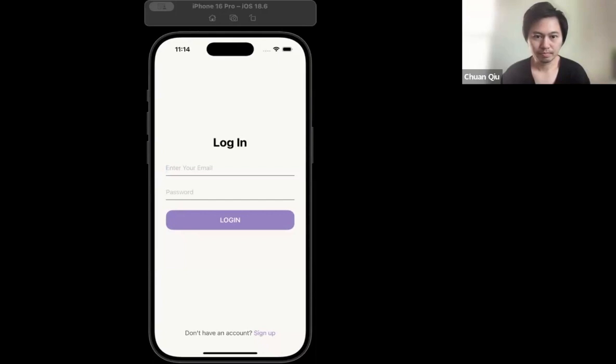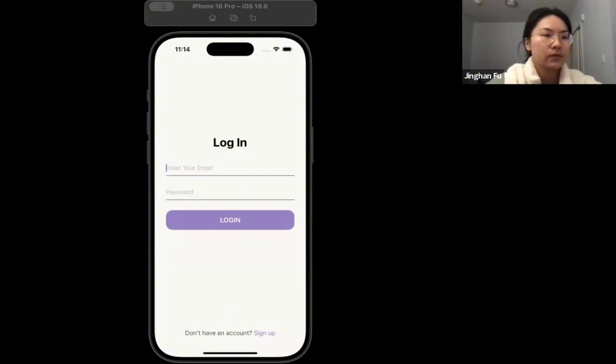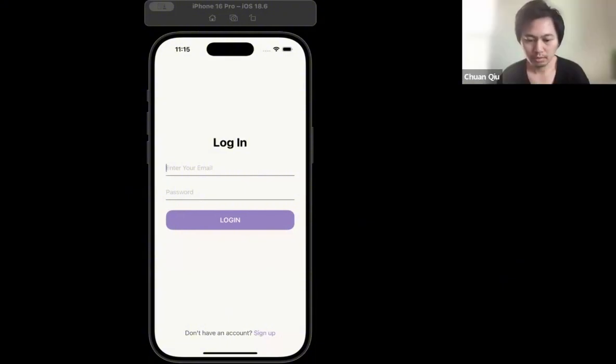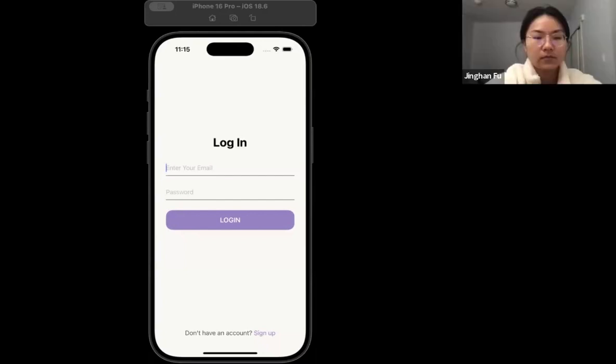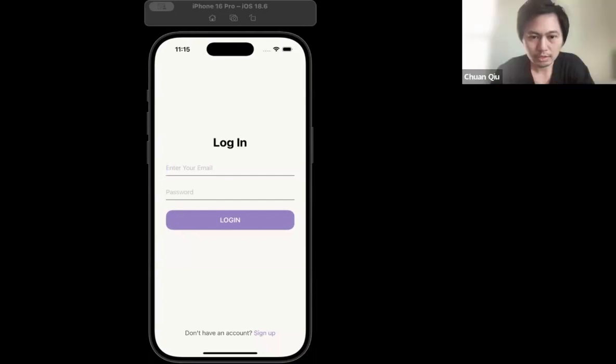Okay, thank you for the start. Now I'm going to talk about what we planned, what we were able to implement, and what we couldn't. First, I'm going to show you every screen and their features.